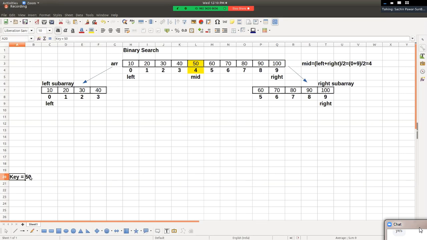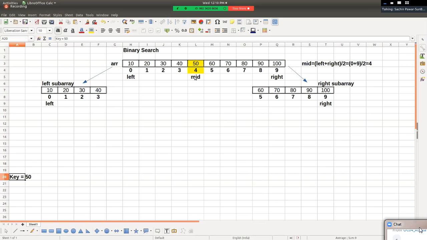Now for value of key is 50, in first iteration what we need to do? In first iteration, by means of calculating mid position, we divide a big size array into two sub arrays, left sub array and right sub array, and then we need to compare value of key with element which is at mid position.